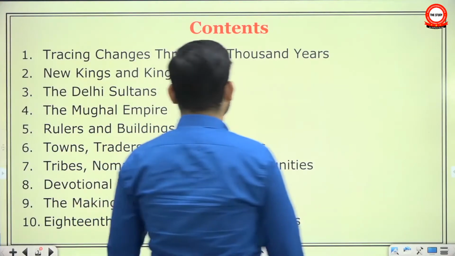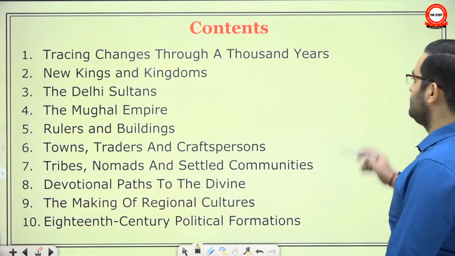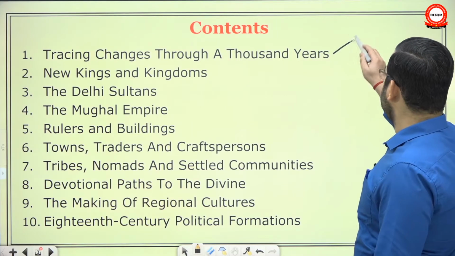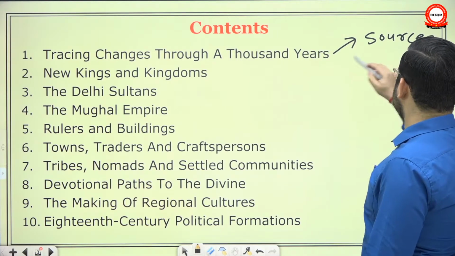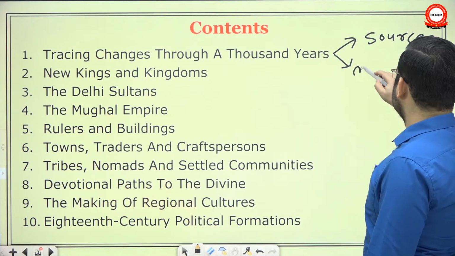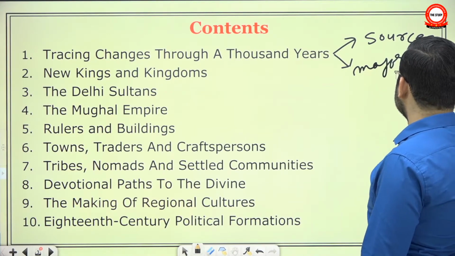See, let's go over the contents of the book. First, tracing changes through 1,000 years. If you recall, we are looking into the sources: what are our sources to study history, and what are the major trends that keep recurring throughout the history of this period? These two things we looked into.